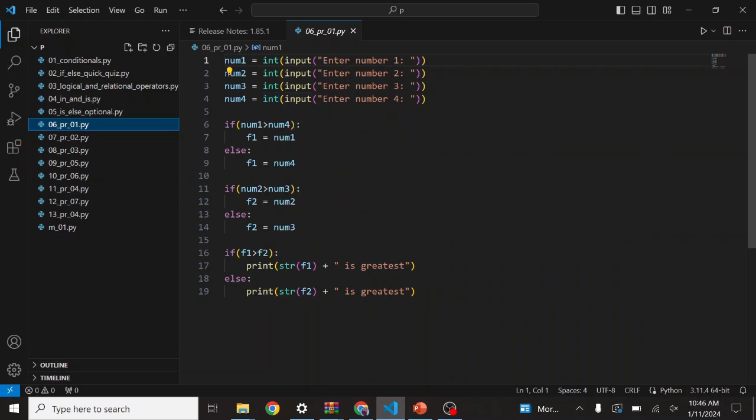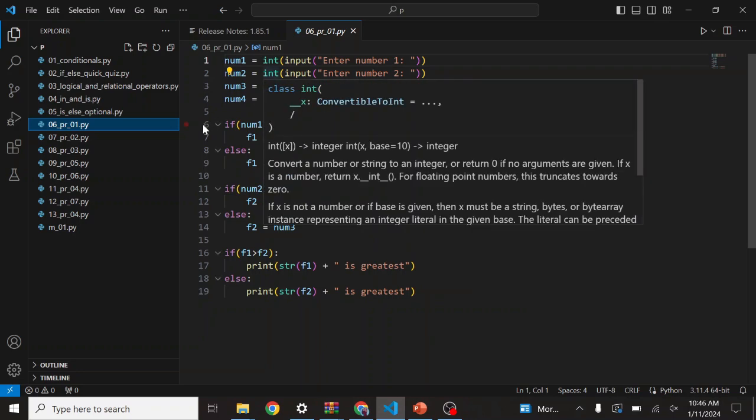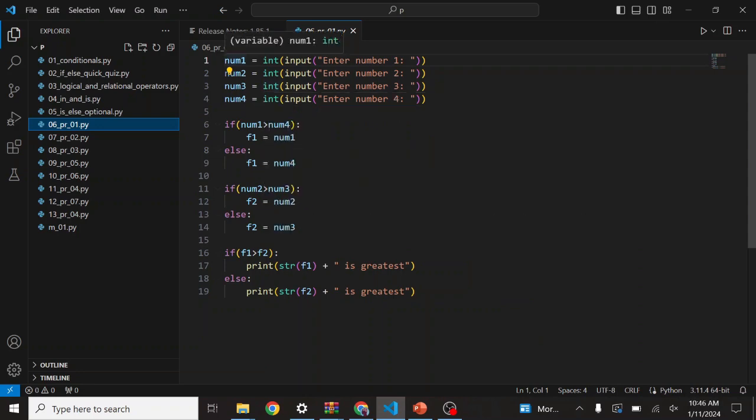As you know, in any kind of league, we have some semi-finals. So let's have a semi-final between num1 and num4, and between num2 and num3. I have made this program. If num1 is greater than num4, then f1 is num1. I have made a variable f1, else f1 is num4.